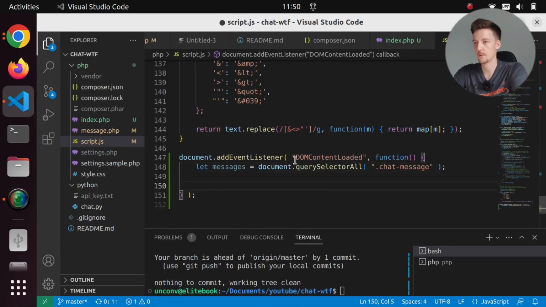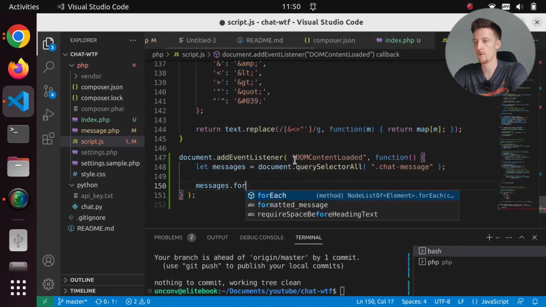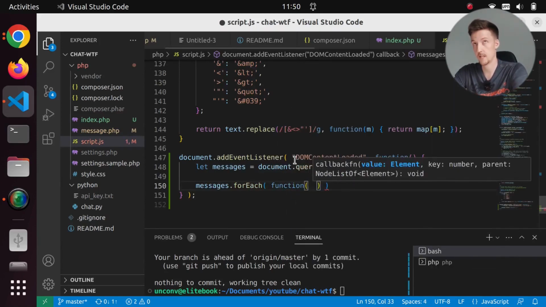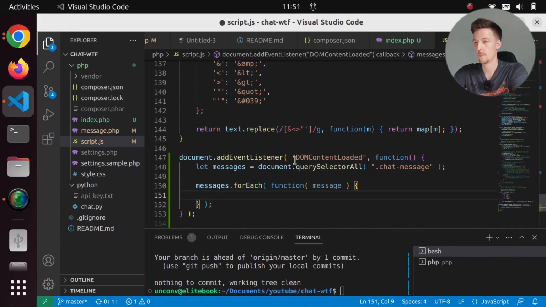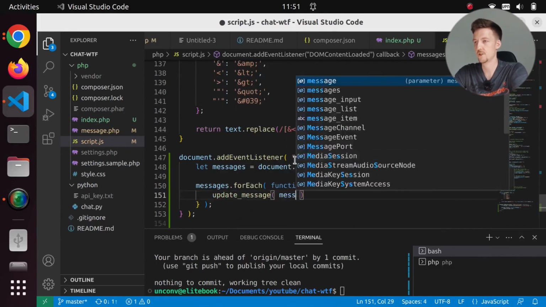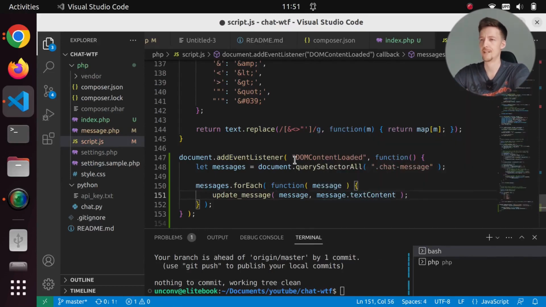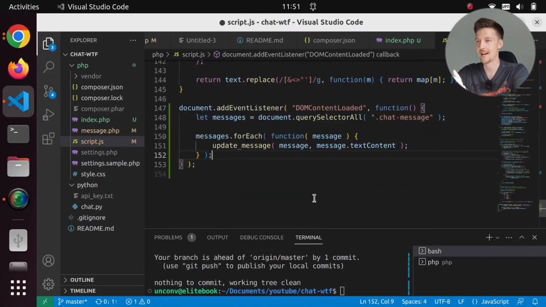And then I will say messages.forEach, and this will be a function which I think gets the element. Okay, gets the element and the key. So I just want the element. I will call it message. And I will just call updateMessage with message.textContent. That should work. Maybe that's a bit of a hacky way of doing this, but it should work.